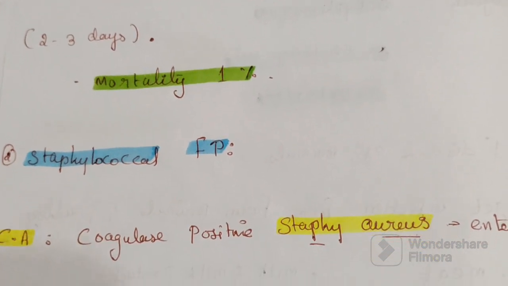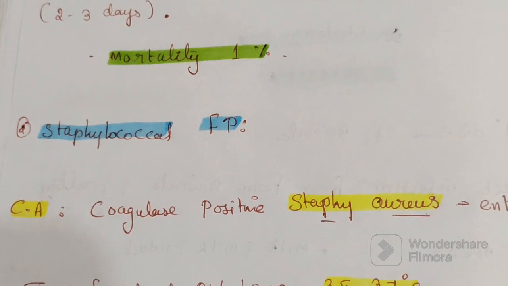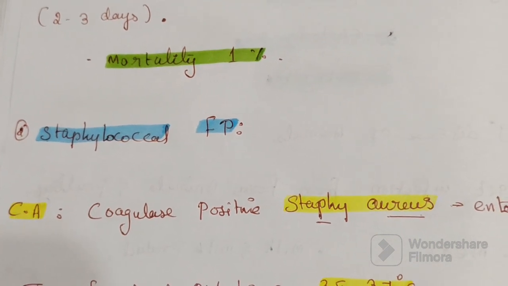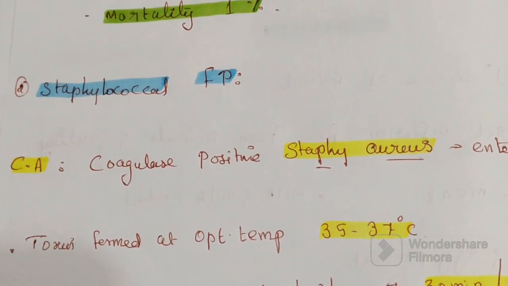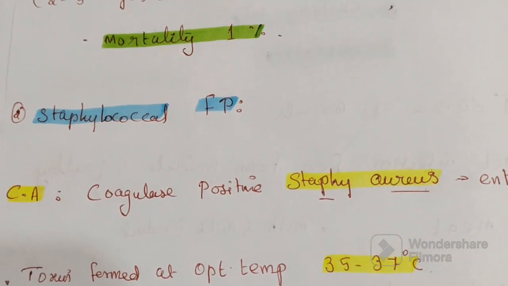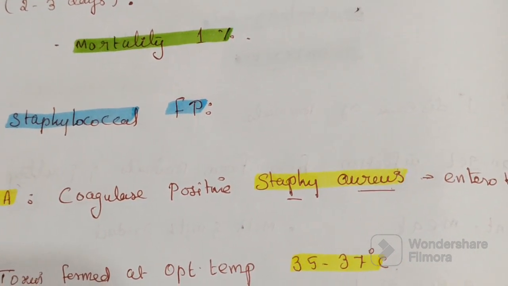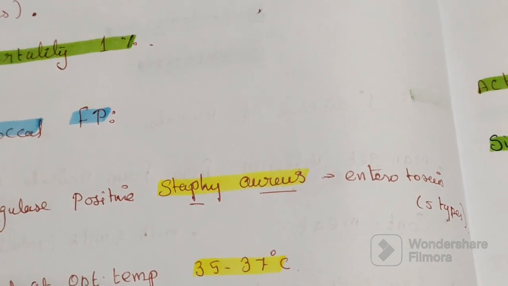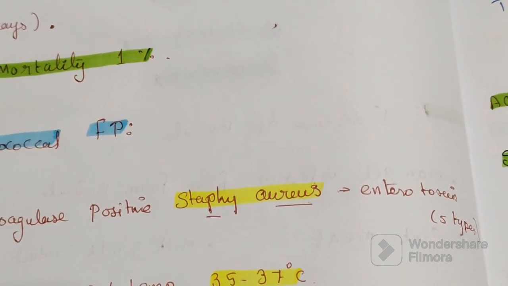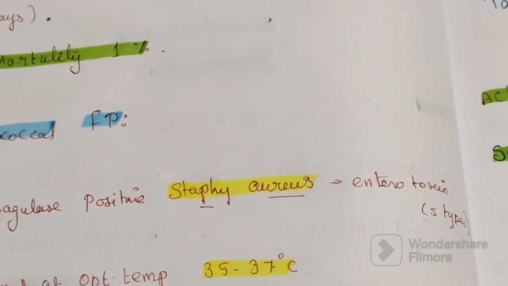The second bacterial food poisoning is Staphylococcus food poisoning. It is also as common as Salmonella food poisoning. The causing agent is the enterotoxin of a certain strain of coagulase positive Staphylococcus aureus.